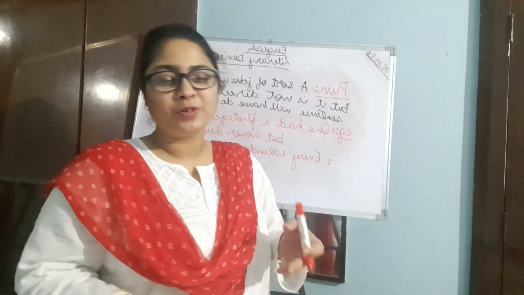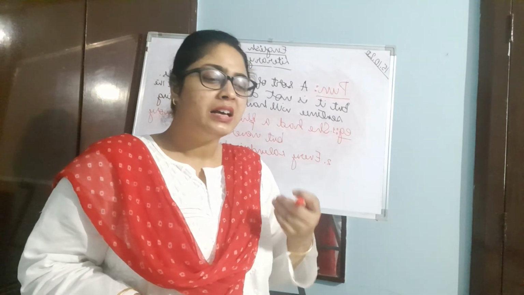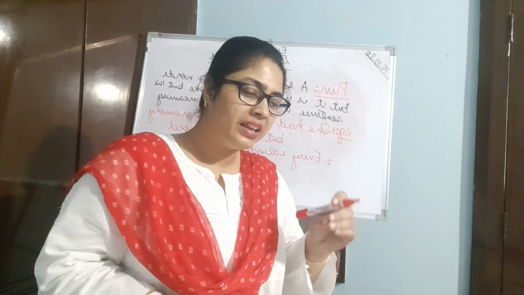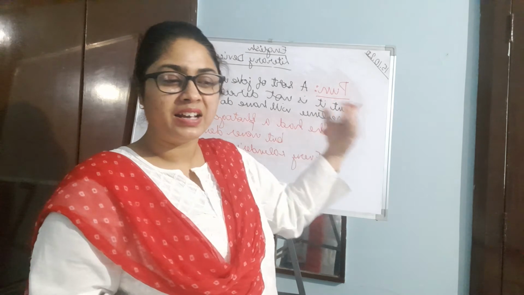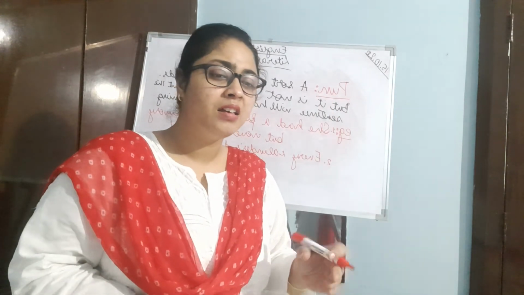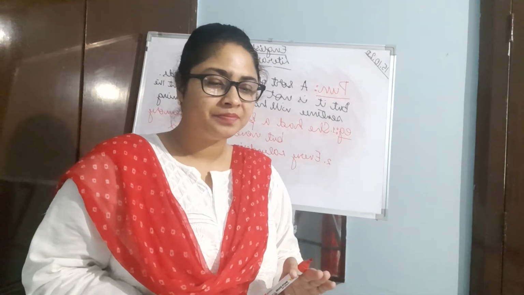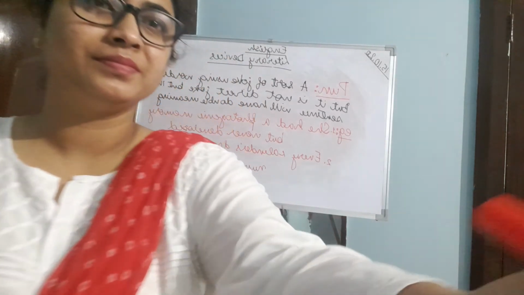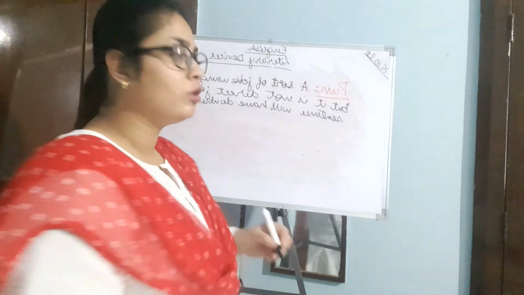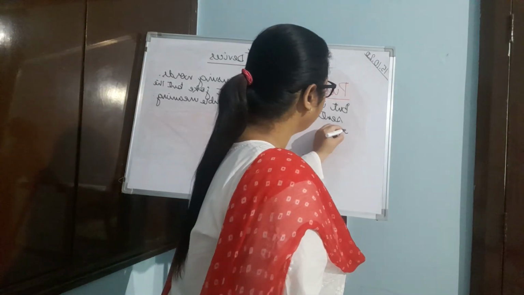So whenever such a type of sentence is there, be very clear that the literary device being used in the sentence is a pun. Clear? Is this much clear to all of you? Yes, ma'am.